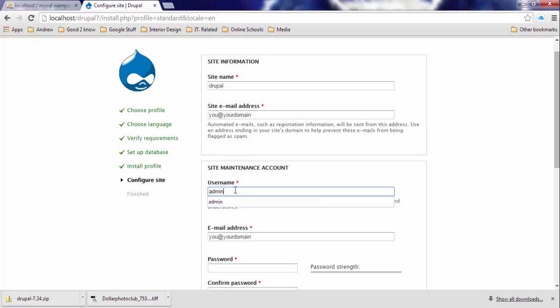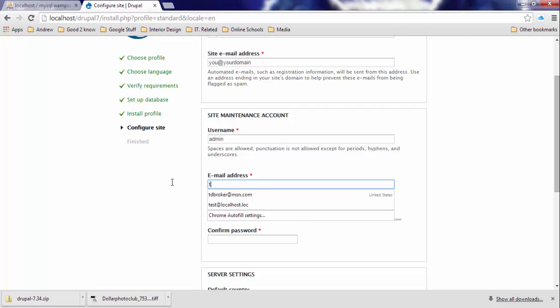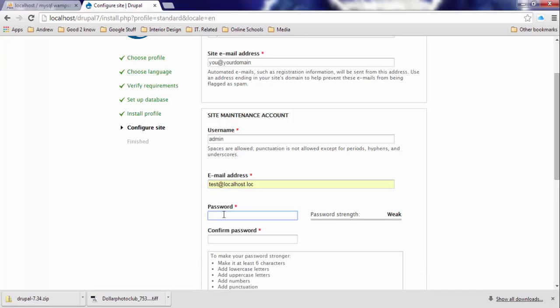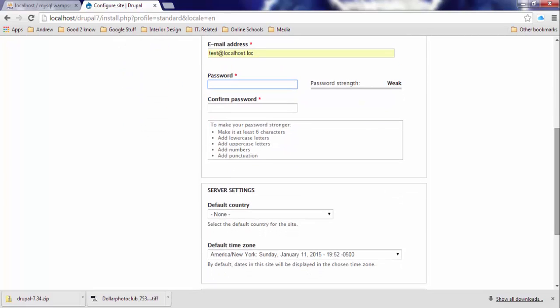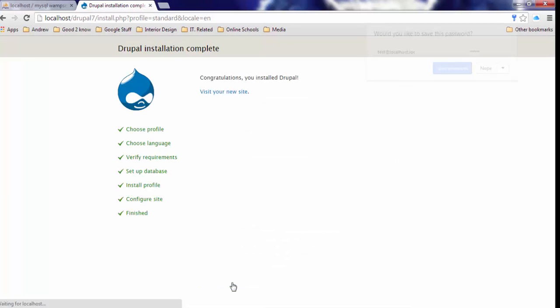Username, admin. For the email address, I'm just going to type test@localhost.com. As for the password, you could put whatever password you would like. I'm leaving everything else as it is, and click save and continue.